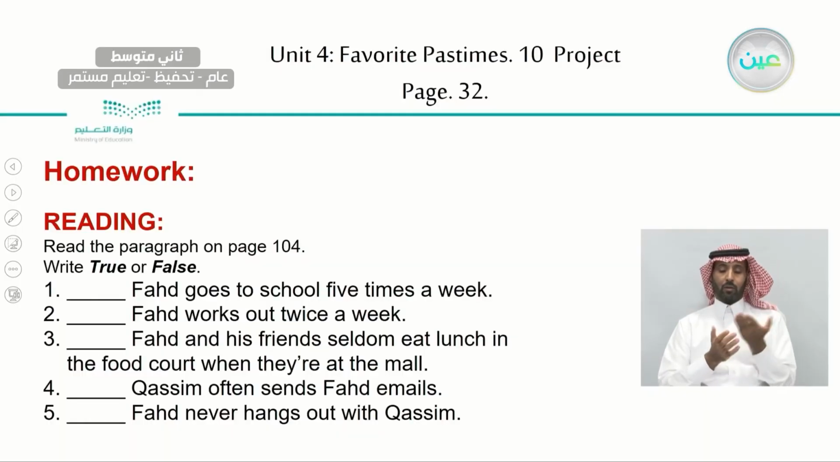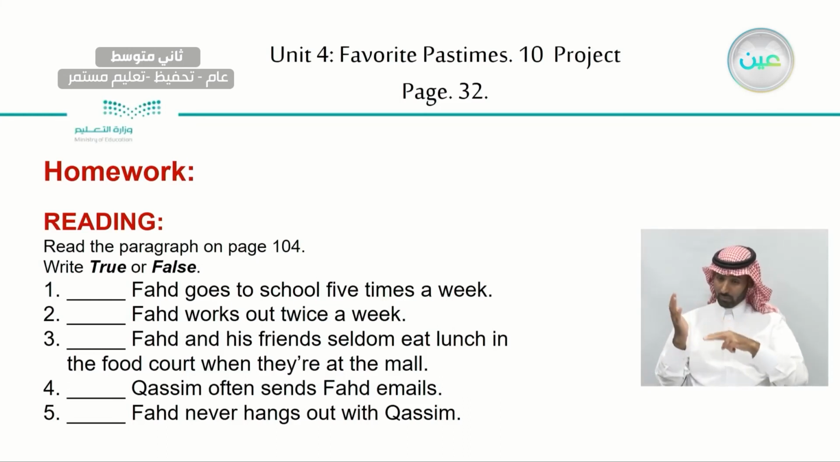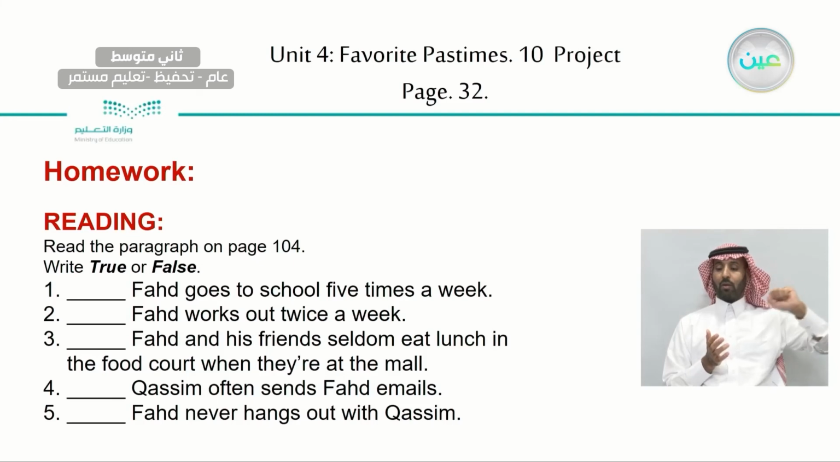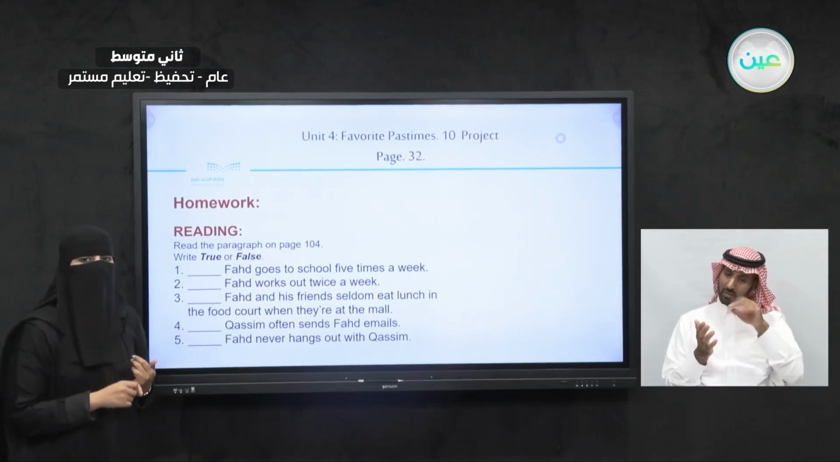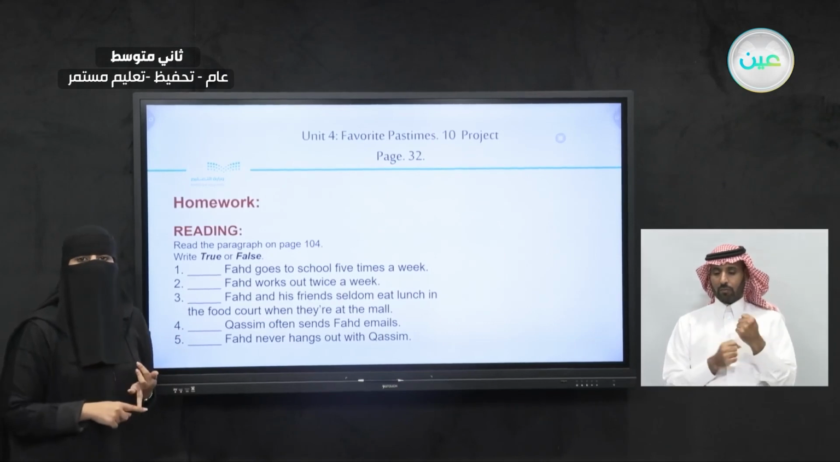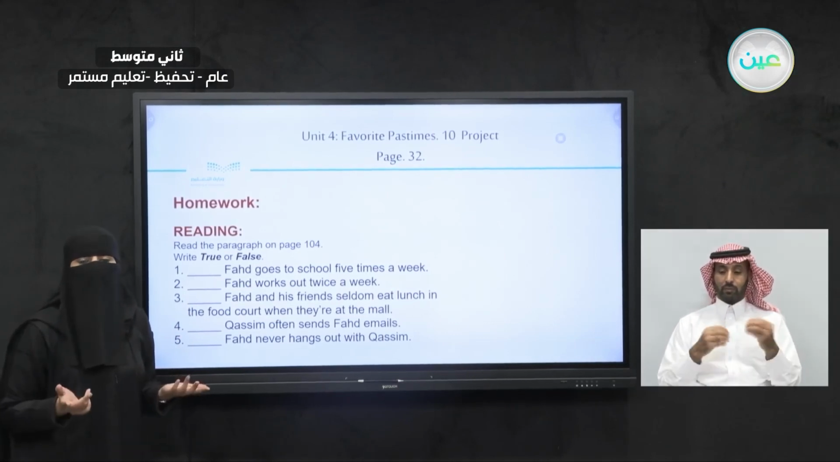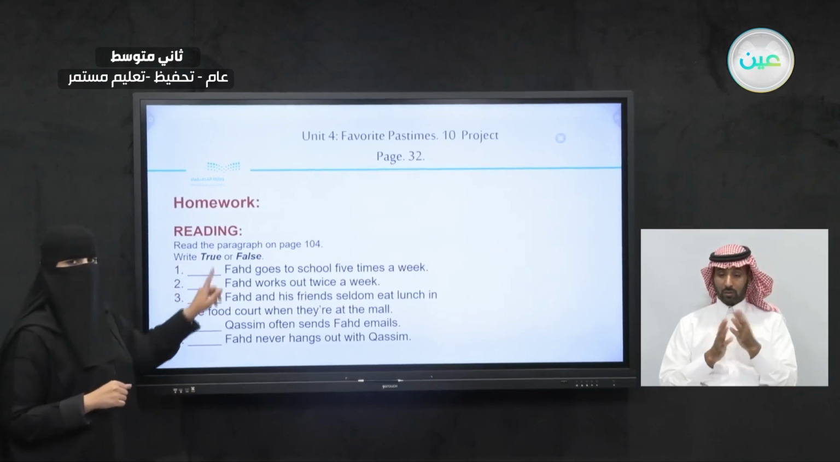Now, what are you going to do for your homework? On page 104, there is a reading text. I want you to read this text and try to answer these questions, but the answer is going to be true or false. The text is going to be about Fahad and his friends. While you're reading the text, check if there are some of the things we studied in this unit. Check for frequency expressions, check for gerunds, and check if there's an unusual hobby in the text. But don't forget to answer these questions.